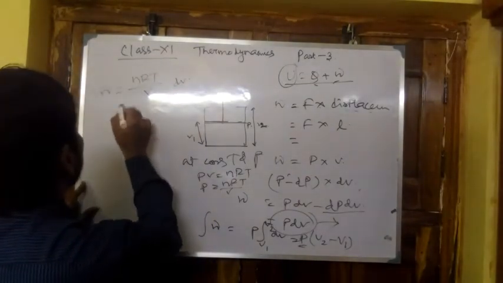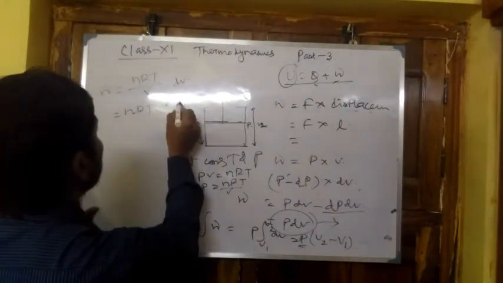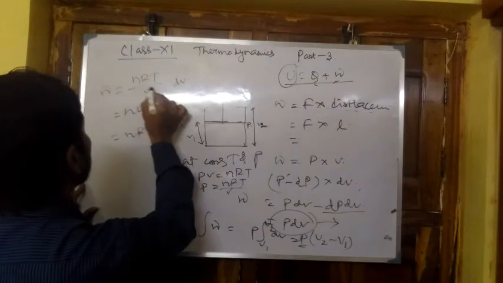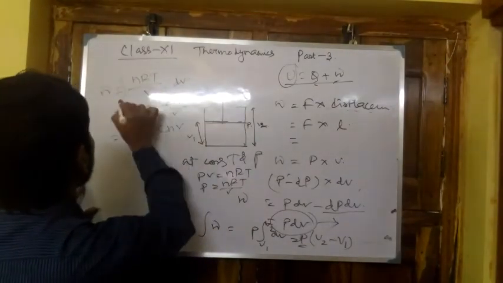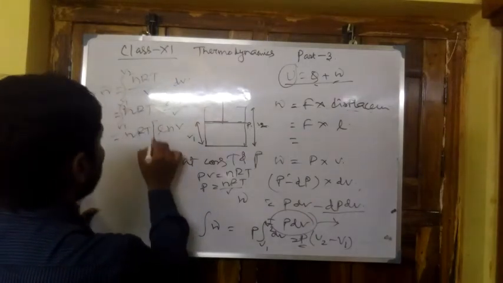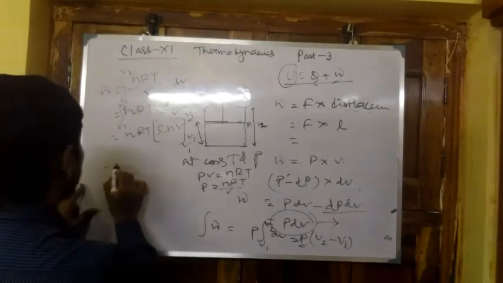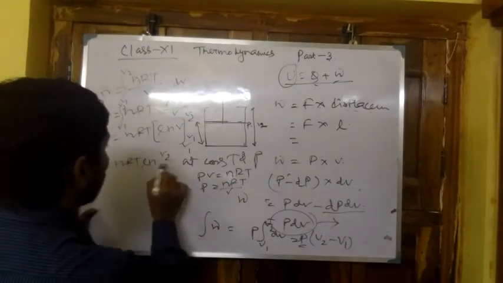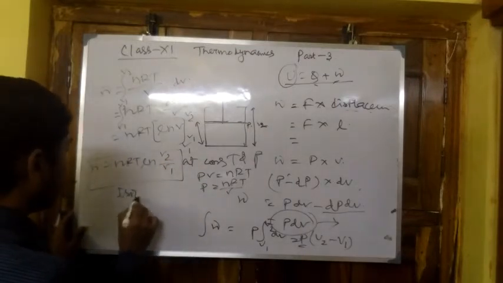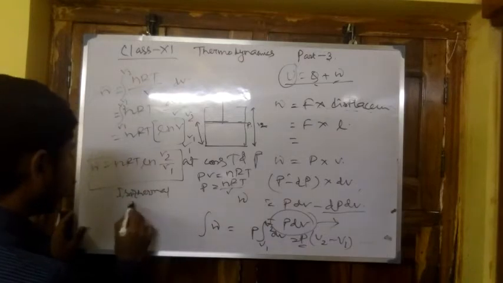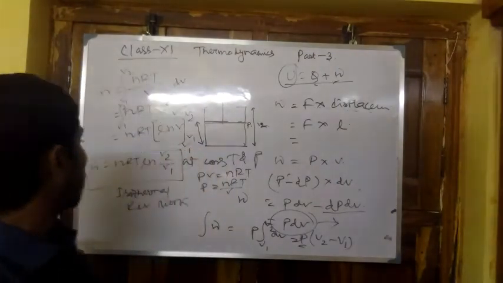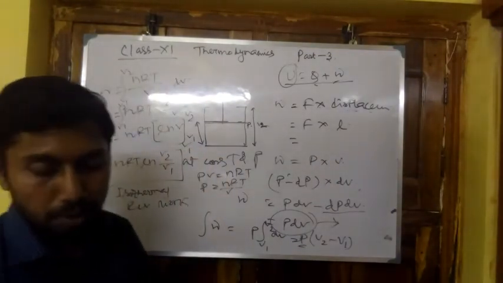W equal to, now nRT into dV by V, so equal to nRT ln V. Here we should give the integral V1 to V2, ln V from V1 to V2, so nRT ln V2 by V1, that is the W. It is the expression of isothermal reversible work.